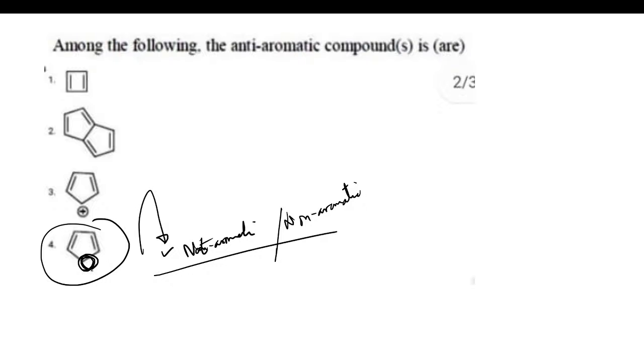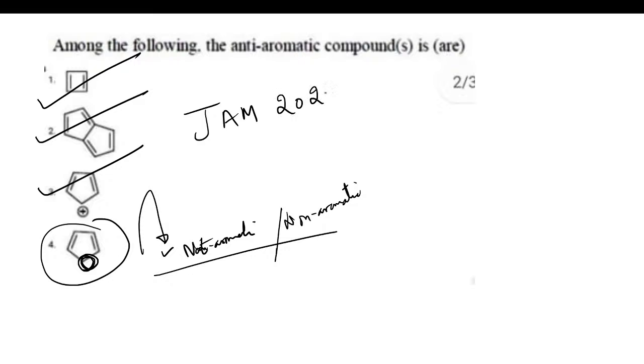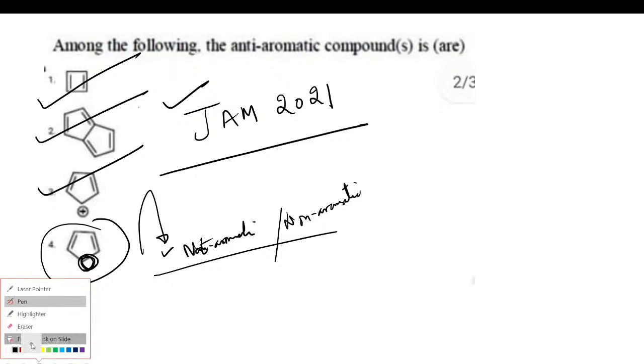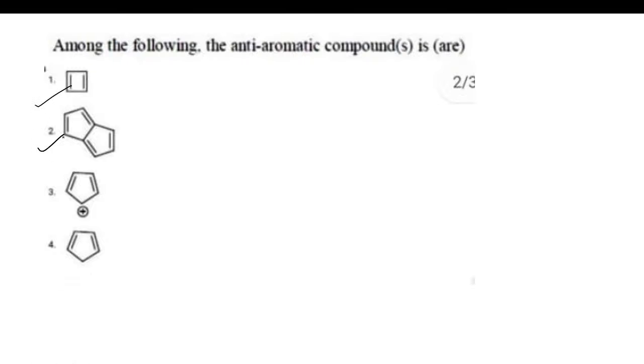Just clarify your query. So this is non-aromatic, so the correct answer would be A, B and C, and this is your JAM 2021 examination question. Option 4 is going to be your incorrect option. I hope it's clear to all of you.